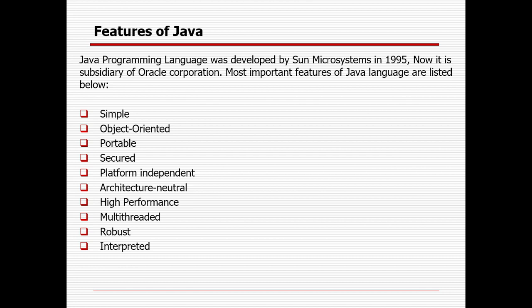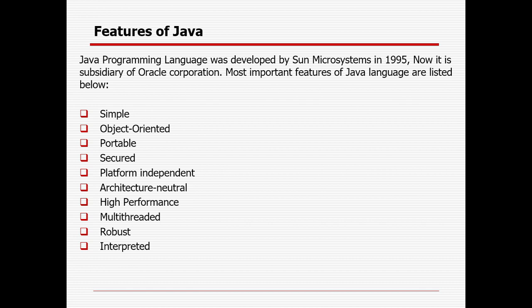Architecture neutral. The Java compiler generates an architecture neutral object file format, which makes the compiled code executable on many processors with the presence of the Java runtime system. I'll cover what the Java runtime system or JRE is, what the Java virtual machine is, and the Java development kit in the upcoming slides. Okay, then high performance. Java is faster than other traditional interpreted programming languages because Java bytecode is close to native code. It is still a little bit slower than compiled languages like C++, because Java is an interpreted language, but compared to other programming languages it is still high performance.